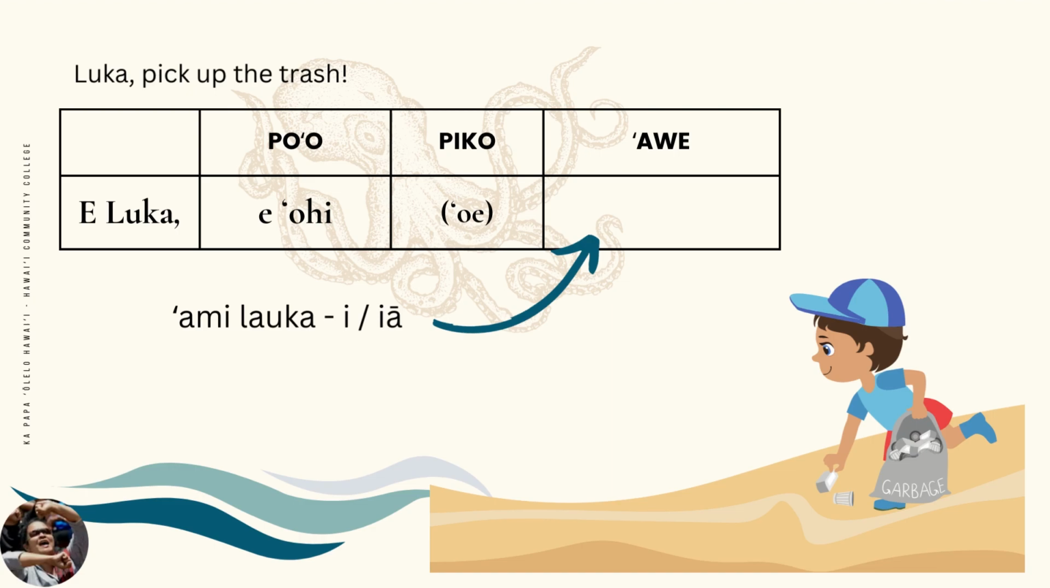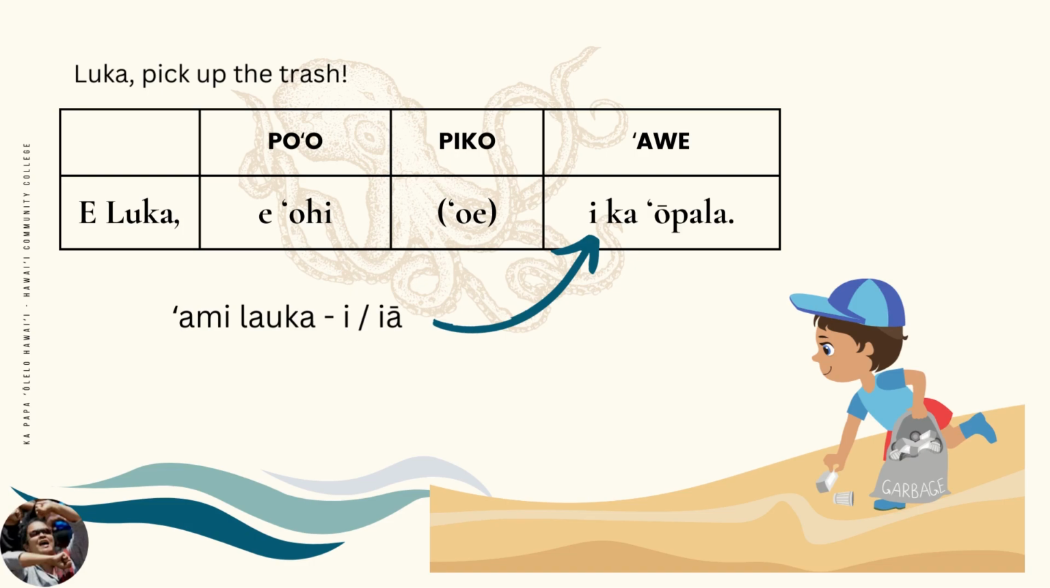There are 2 ami lauka, I and ya. I is used before nouns, ya is used before papani, pronouns, and ioa, names. The trash is a noun, so we use I as the ami. Now we can add the phrase the trash. Kaopala. Luka, pick up the trash. E Luka, e ohi I kaopala. E Luka, e ohi oi I kaopala.